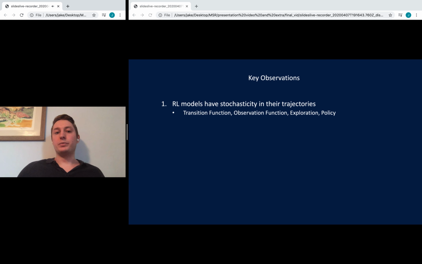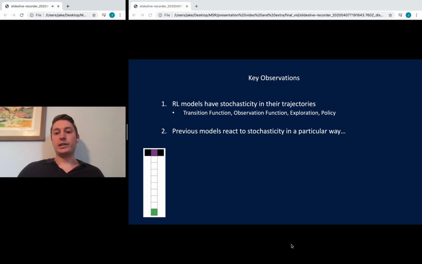So our first observation was that RL agents tend to have stochasticity in their trajectories, whether this is from a stochastic policy, epsilon greedy exploration, or just environment dynamics. And we found that standard memory models tend to react to stochasticity in a very particular way.